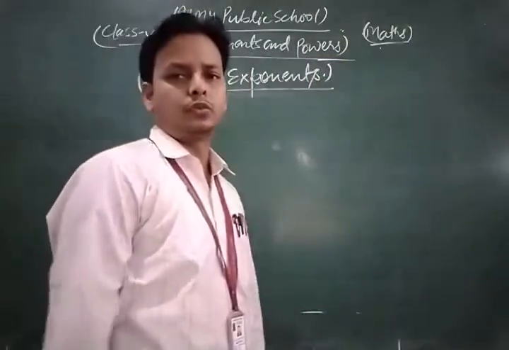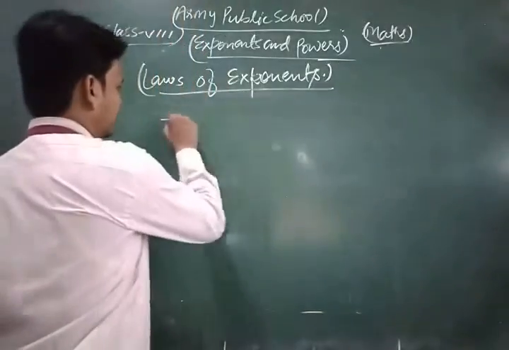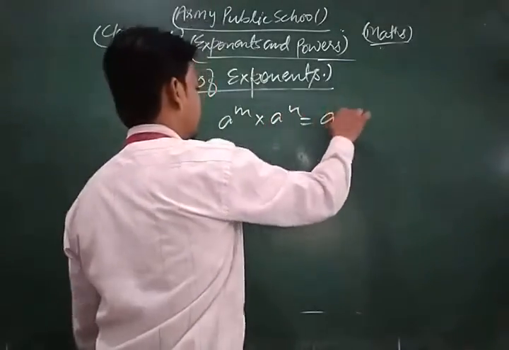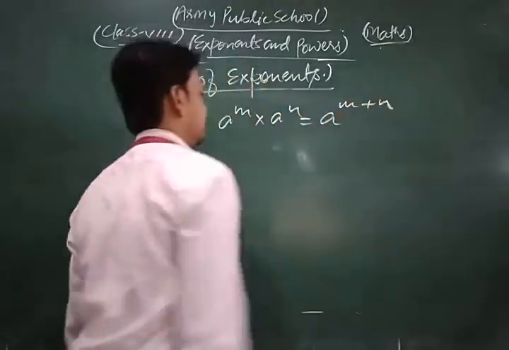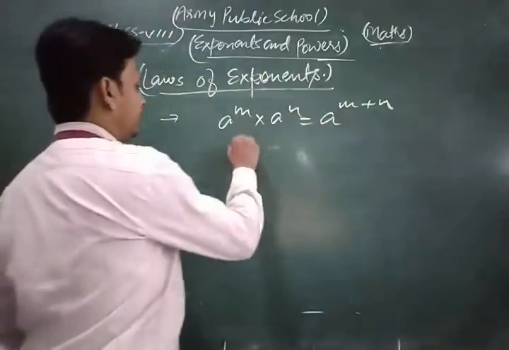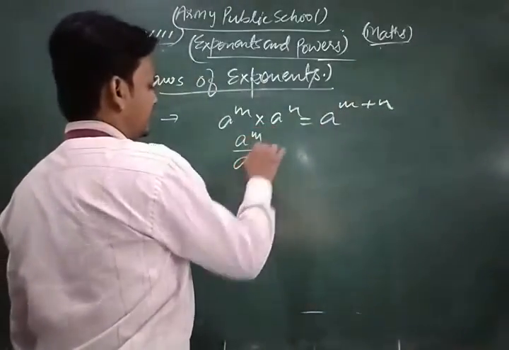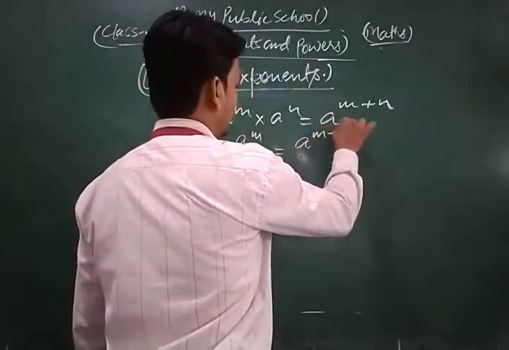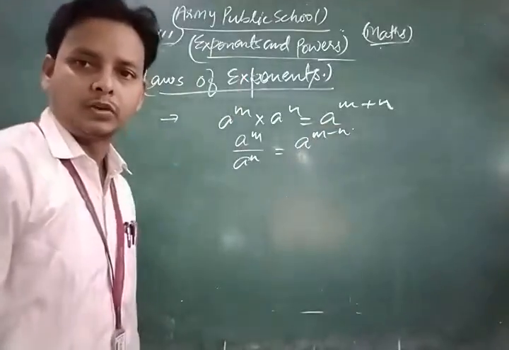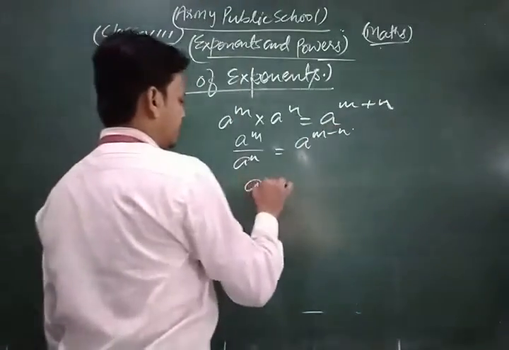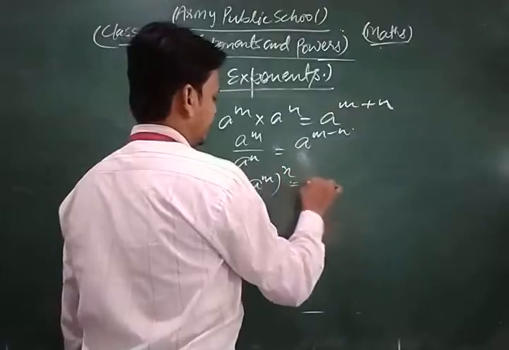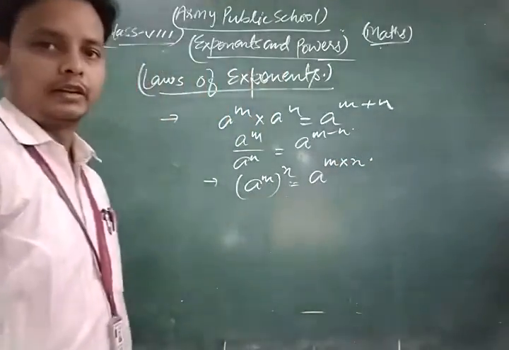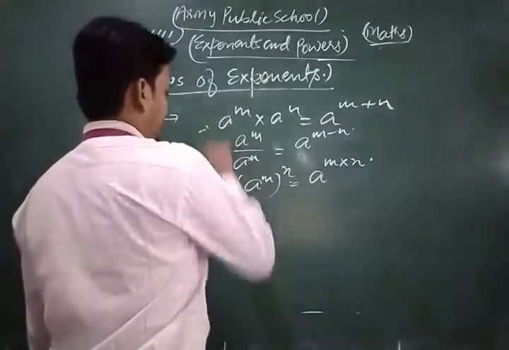Laws of exponents. Dear students, the most important laws of exponents are: if a to the power m into a to the power n, then you know that we can write a to the power m plus n. You know that very well. Similarly, if a to the power m upon a to the power n, where the bases are same, then we can write a to the power m minus n. Okay. Now, if we have a to the power m to whole power n, then we can write a to the power m into n.